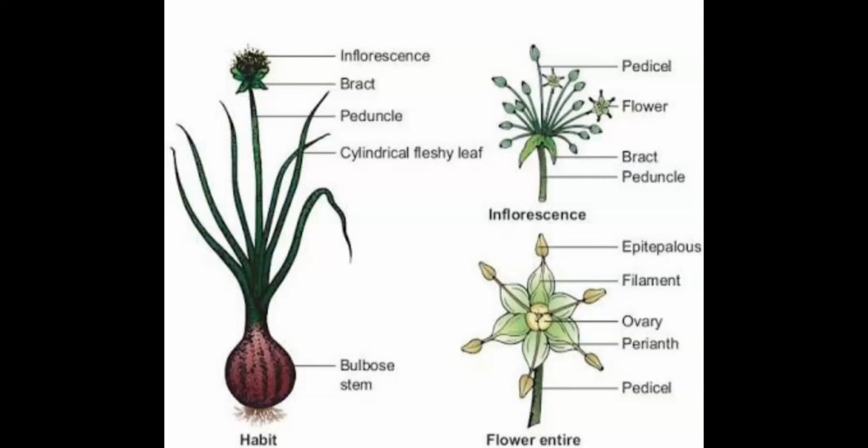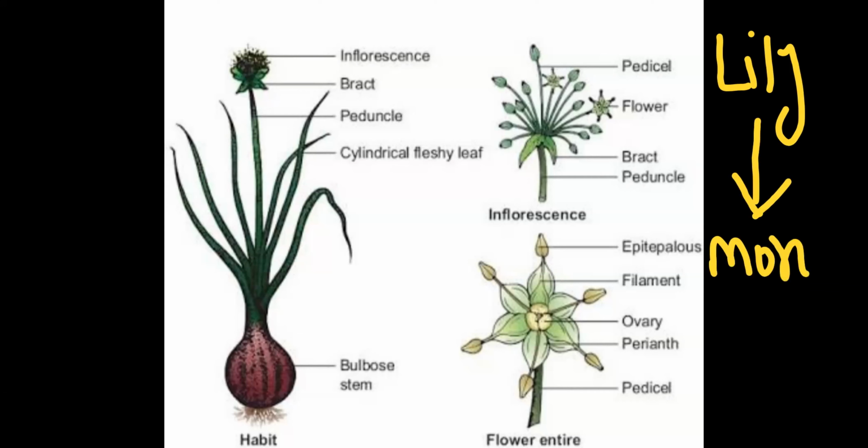Now the next family that we call Liliaceae family. Okay, next family we call Liliaceae family. In that, commonly this family is called lily. That's the lily family. And this family belongs to which class of angiosperm? That's the monocot. This family belongs to the Monocotyledon plant. It is distributed worldwide.